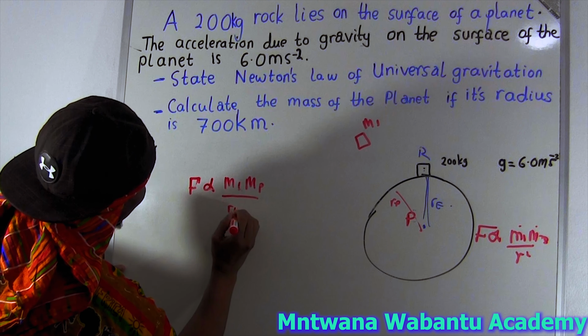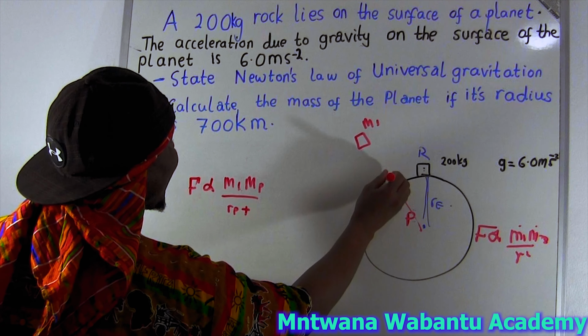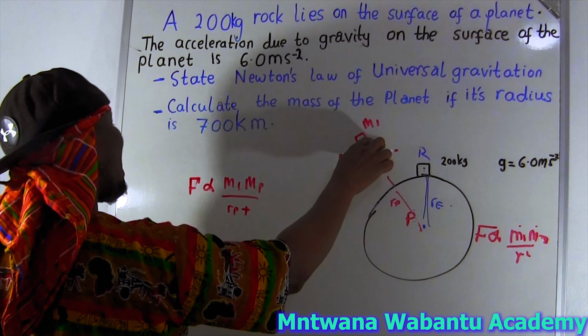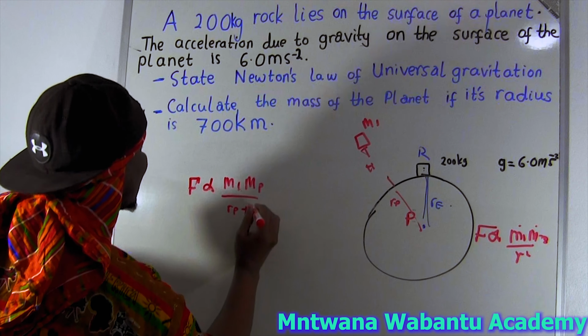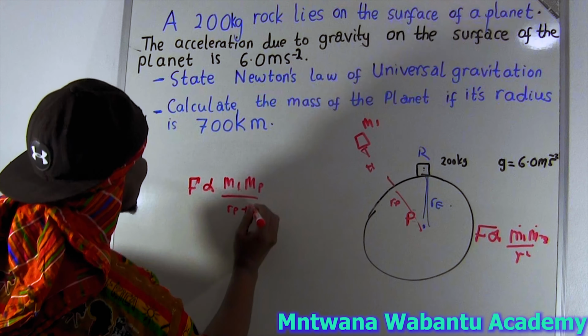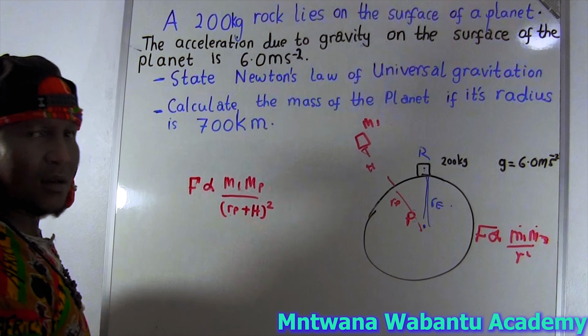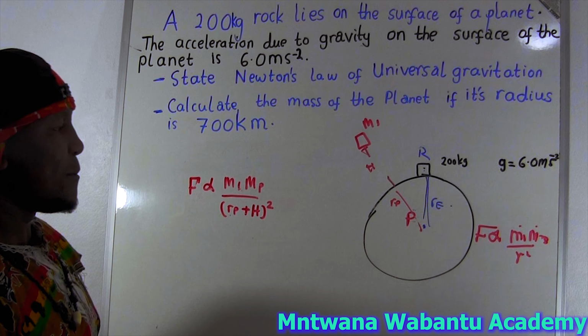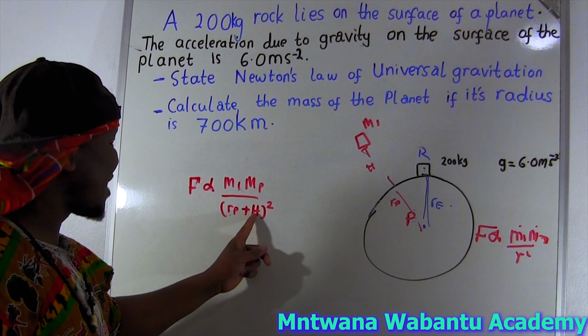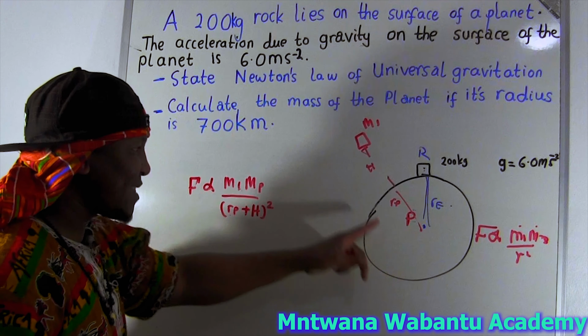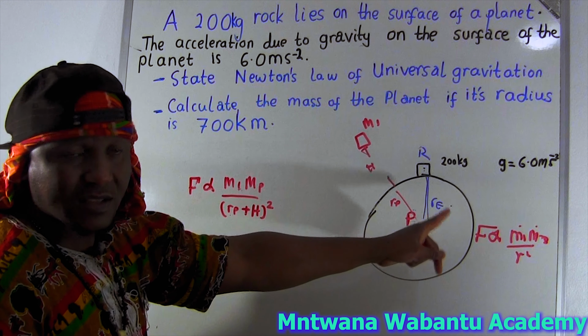So it's going to say radius of the planet plus, you see there's another height here from the Earth to that planet. Let's call it height. So it's going to say radius from here to there plus this height, and then all this is going to be squared. But for this case here, we don't have any height because this rock is on the Earth's surface. See, it's on the Earth's surface.